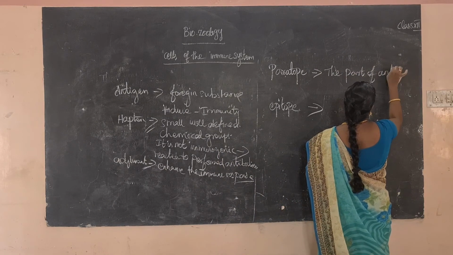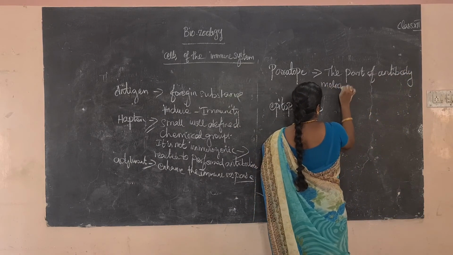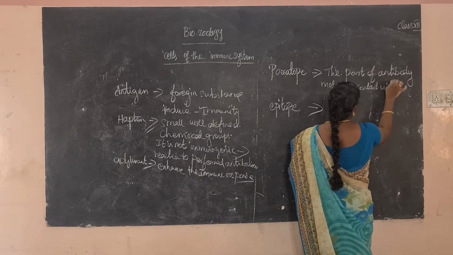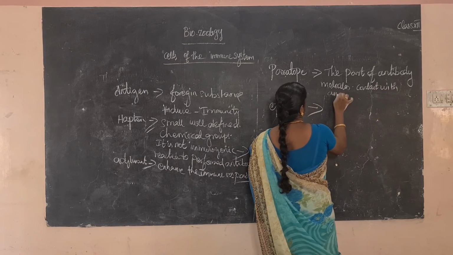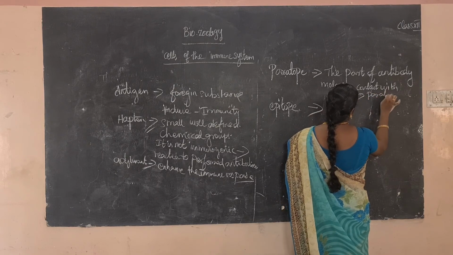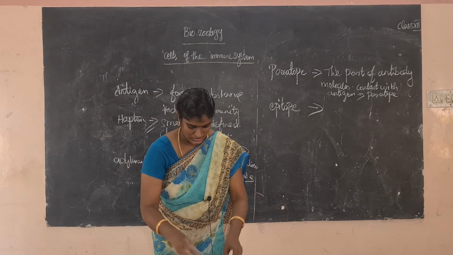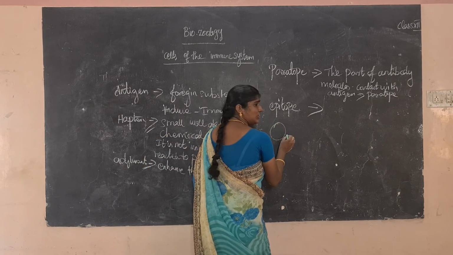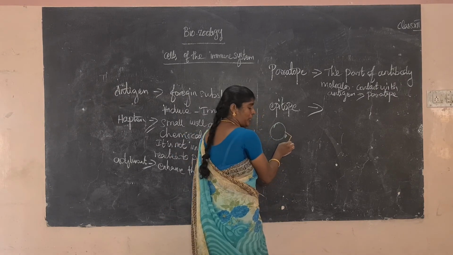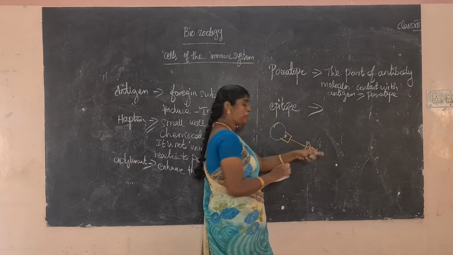The part of the antibody molecule, when in contact with the antigen, that is called paratope. So for example, normally this is the antigen, this is a paratope, this is an antibody, this is a paratope. It is commonly called the antibody paratope.